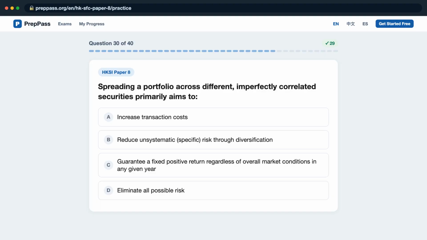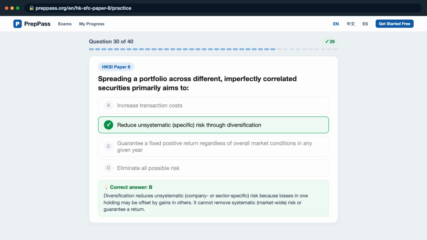Question 30. Spreading a portfolio across different, imperfectly correlated securities primarily aims to, is it A, increase transaction costs, B, reduce unsystematic, specific, risk through diversification, C, guarantee a fixed positive return regardless of overall market conditions in any given year, D, eliminate all possible risk?